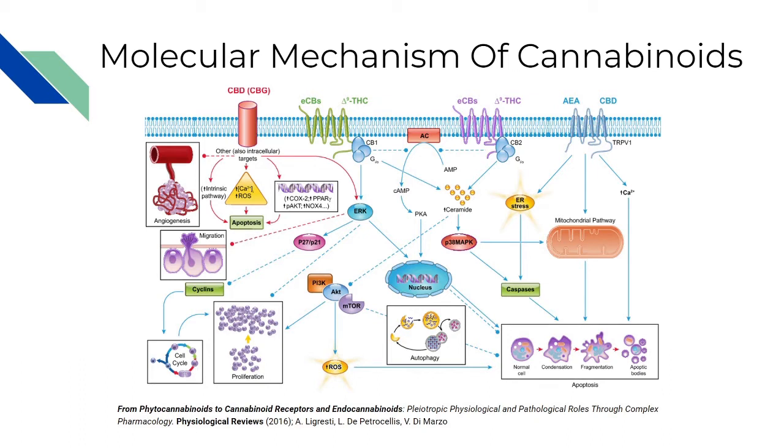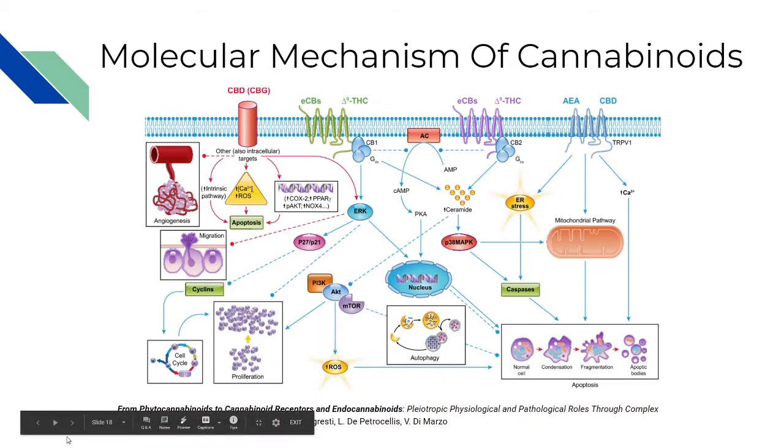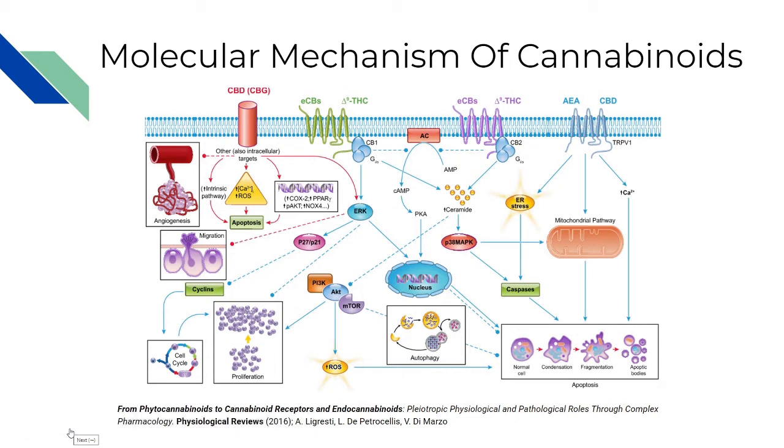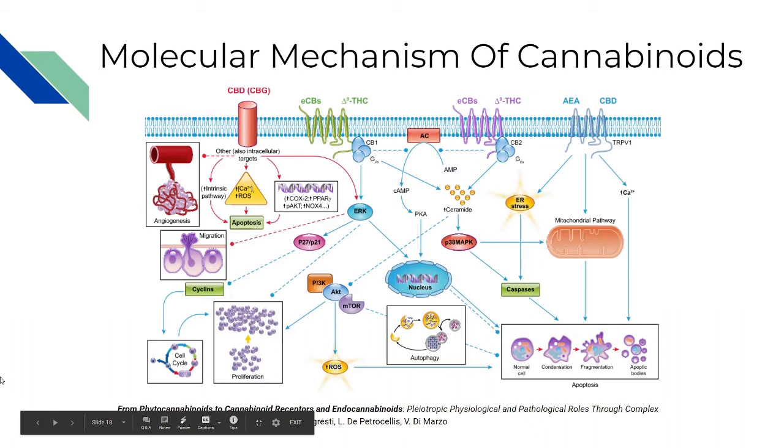So let's look at the molecular mechanisms of cannabinoids at the cellular level. I'm sure you've heard the rumors that cannabis cures cancer and thought it was all crazy. But for years, cell biologists have been trying to study exactly why that brain cancer cell experiment went awry, and they want to know what is killing the cancer cells. So through tons and tons of work and years of study, we've actually discovered several pathways by which cannabinoids regulate the cell cycle. When we say cell cycle, we mean the reproduction of cells.